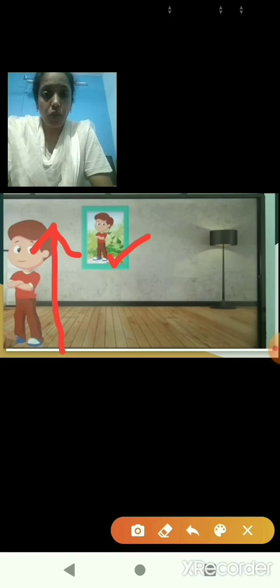The photograph is an exact copy of the boy, but it is much smaller in size than the boy, isn't it children? Even when we click images, we make a frame, decorate it and hang it on the wall. The images or frames that we hang on the wall are comparatively smaller in size than the actual one. Now children, why is it so?